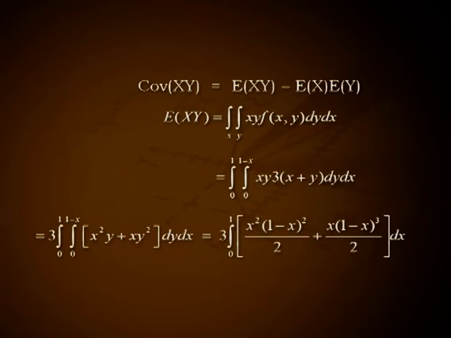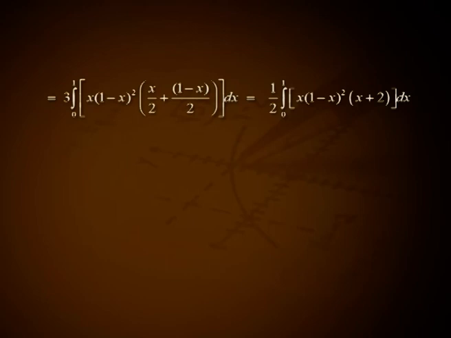That is 3 into integral from 0 to 1, again integral from 0 to 1 minus x, x square y plus xy square dy dx. That is 3 into integral over 0 1, x square into 1 minus x the whole square by 2 plus x into 1 minus x the whole cube by 2 dx. That is 3 into integral over 0 1, x into x minus 1 the whole square into x by 2 plus 1 minus x divided by 2 dx.